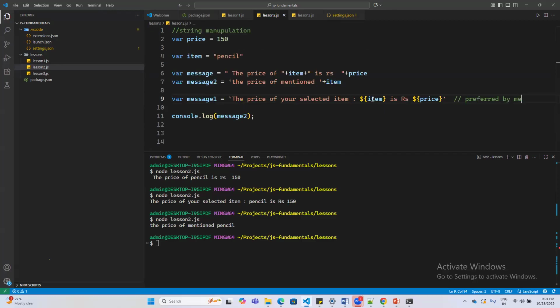So when I type a variable with a dollar and a curly brace, you need to define it.